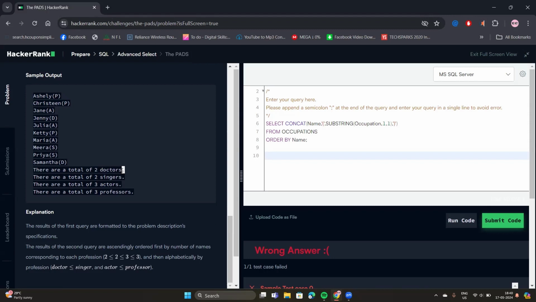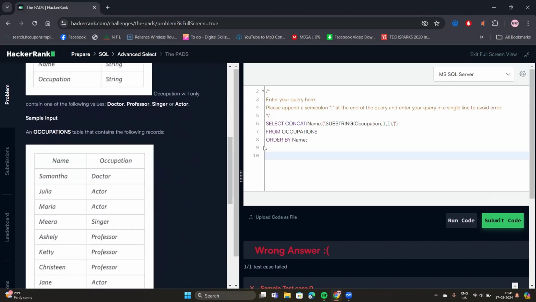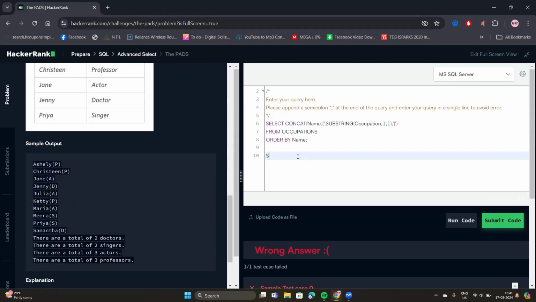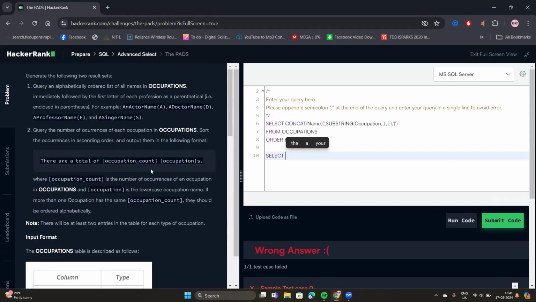And don't forget to lower the case. As for the occupation, in the table the first letter is in capital and the rest of the letters are in small letters, right? But we have to use the lower function here also, right? Let's see how we can do this. To do this, let's write our query first. Select, then we will use the concat function, right? We're using the concat function to concatenate all the strings.